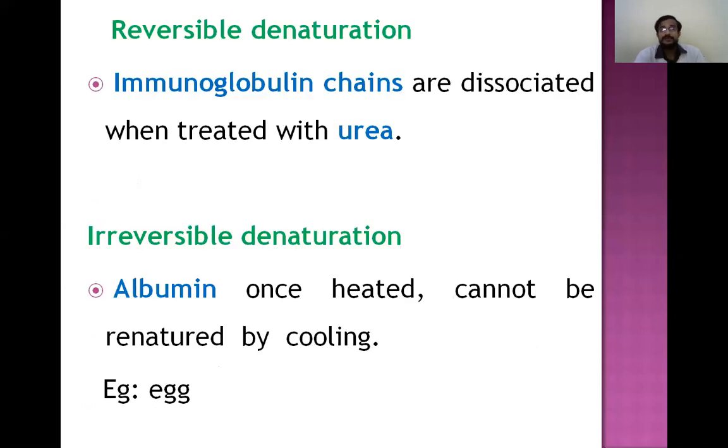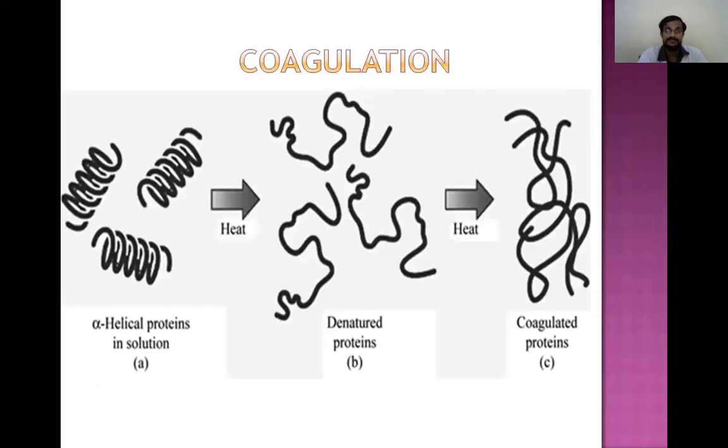And denaturation can be reversible or irreversible. An example of reversible denaturation is immunoglobulins. When urea is added, they get dissociated, and when urea is removed, they get associated again and function normally. That is reversible. An irreversible example is albumin. When the egg is heated, it can't come back to form albumin again. That is irreversible denaturation.